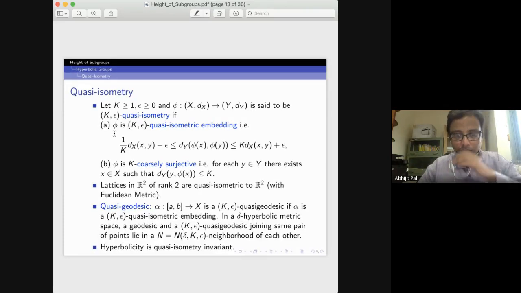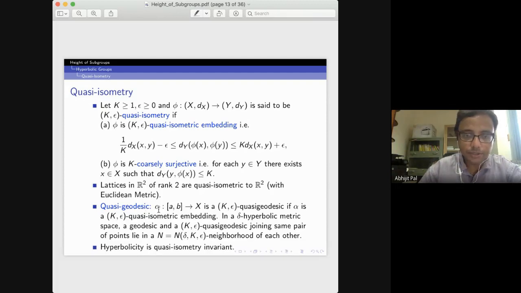Okay, and this definition I'll be needing later. So what do you mean by quasi-geodesic? If you take a map from the closed interval [a, b] to X, this is a (k, epsilon)-quasi-geodesic if this alpha is just a (k, epsilon)-quasi-isometric embedding. Note that this alpha may not be continuous.